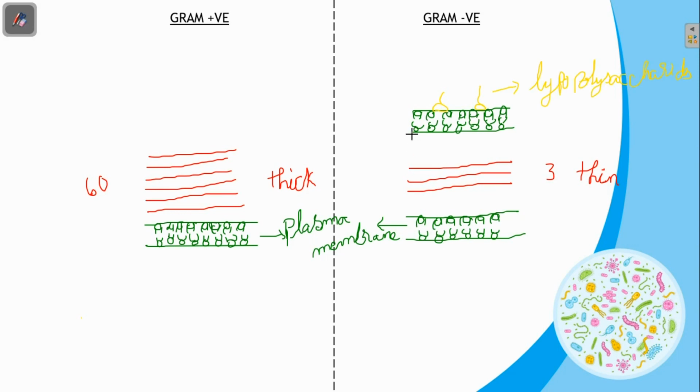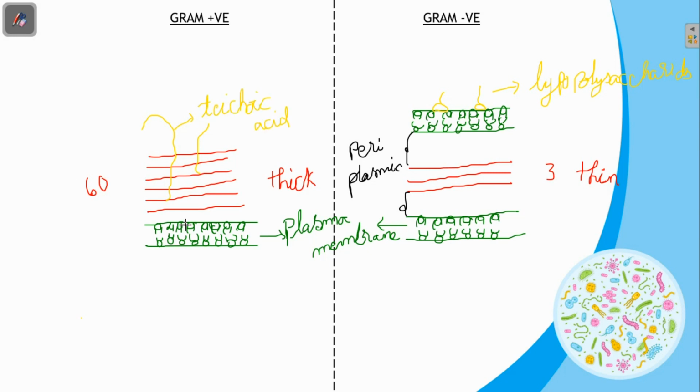Observe here in this picture, some space or gap is present between the lower plasma membrane and the upper membrane. This space is called the periplasmic space. Here in gram-positive bacteria, from the peptidoglycan layer, some protein molecules arise. They are too small to be seen. These small protein molecules we can call teichoic acid.